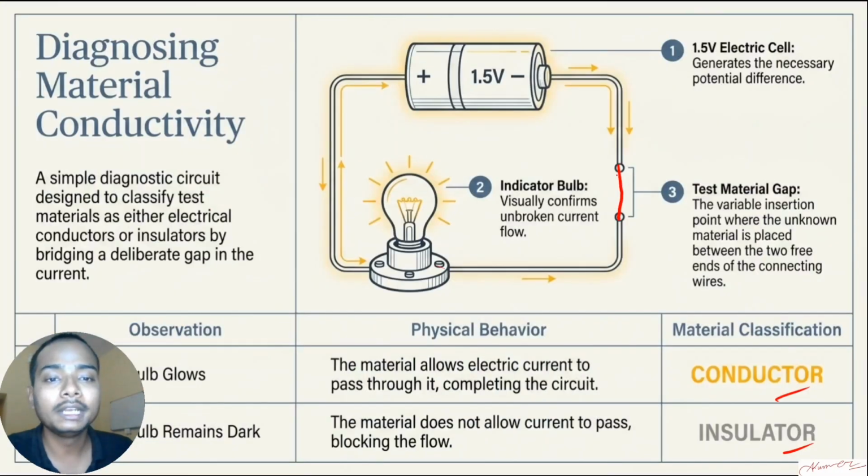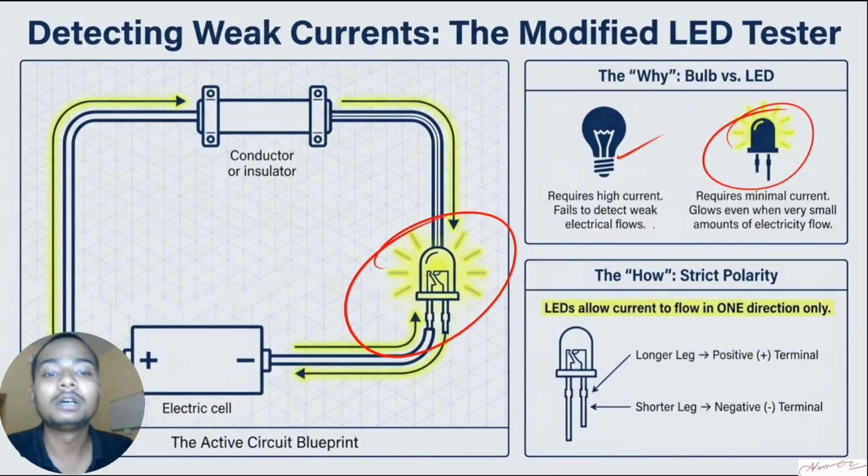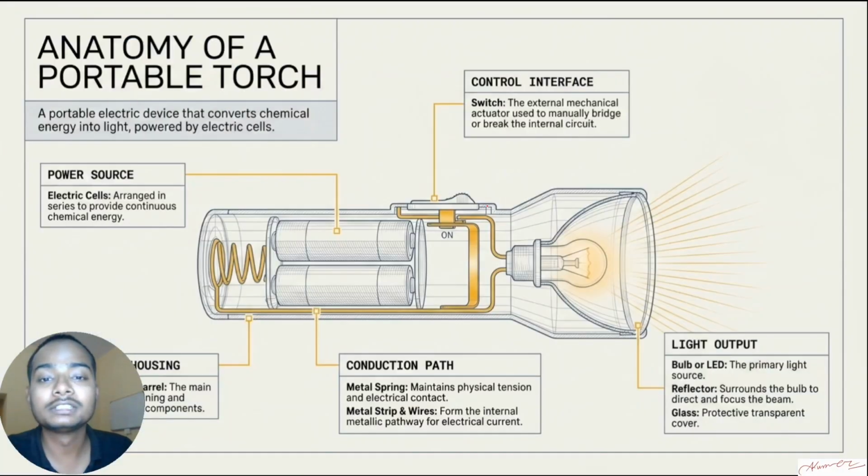So what I do in my tester, I interchange the incandescent bulb with the LED bulb because the LED bulb requires less energy. So let's say some less electric current is passing through this one. Even with less electric current, the LED bulb will glow. But if I put the incandescent bulb, it may not glow because it requires more electric current to glow. Clear? So this is the modified LED tester which can work on smaller current also.